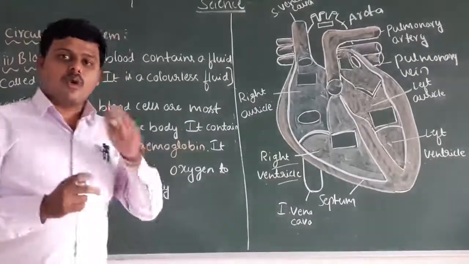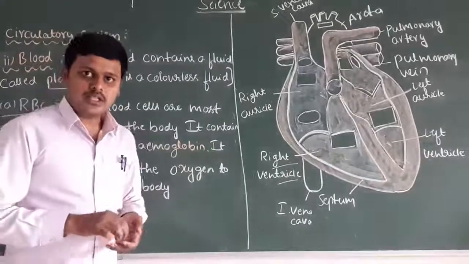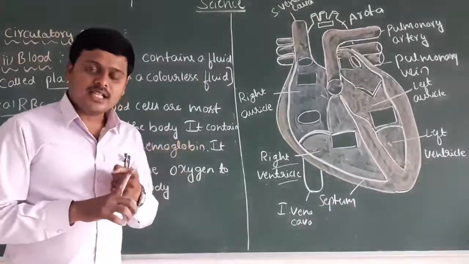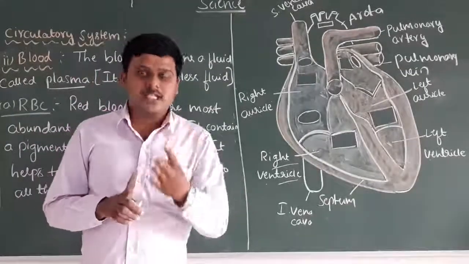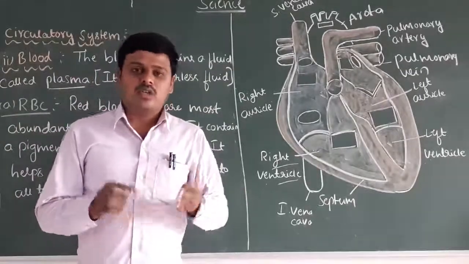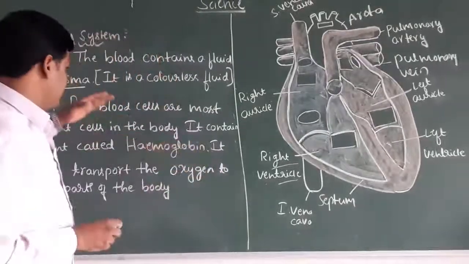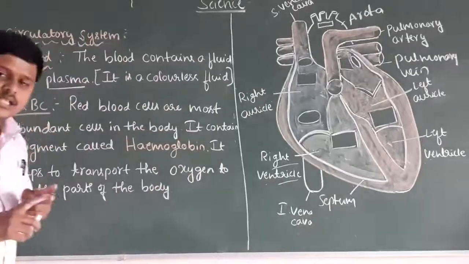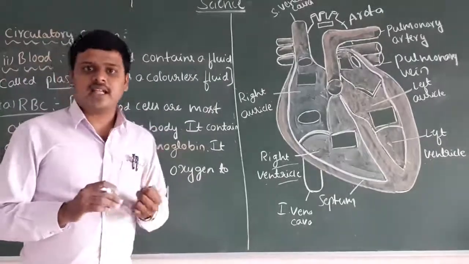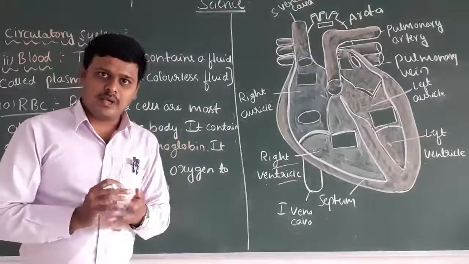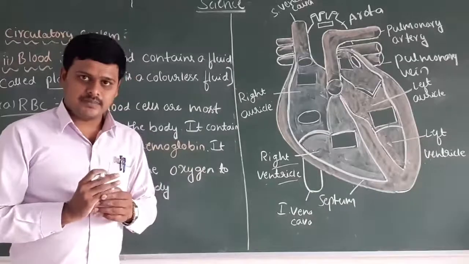The blood consists of four major components: plasma, red blood cells, also called RBC, white blood cells, also called WBC, and lastly platelets.